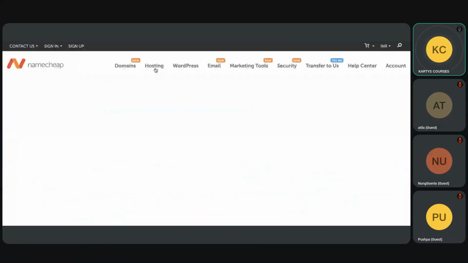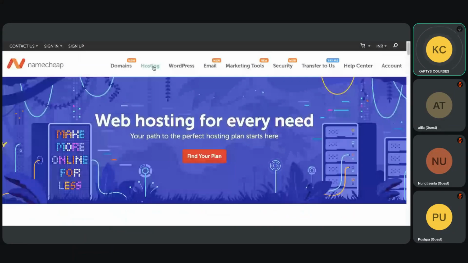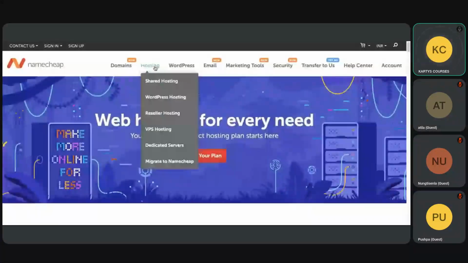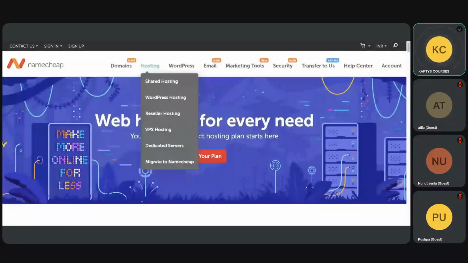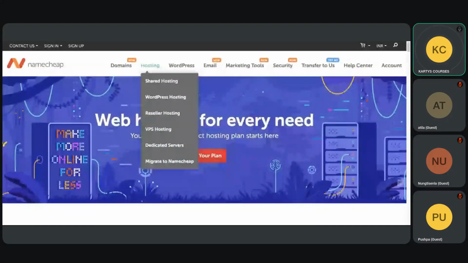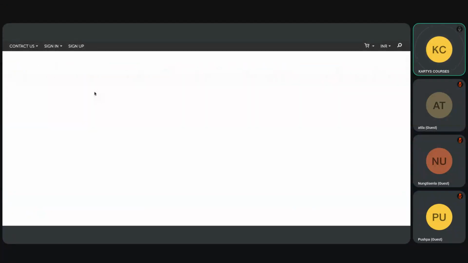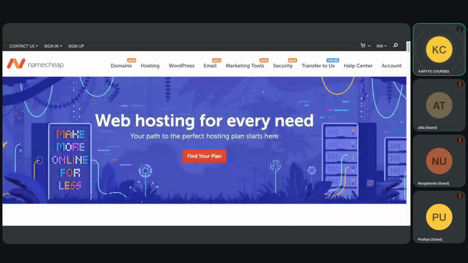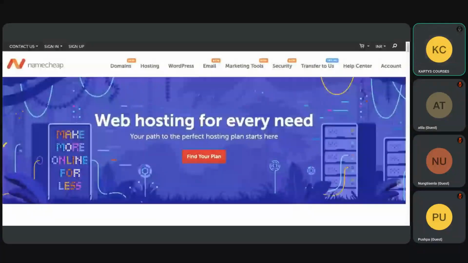I have different types of hosting. Write this down, it is going to be homework: write down the different types of hosting available on Namecheap. We'll be using Namecheap because I use Namecheap and I find it very easy as compared to GoDaddy, Wix or any other provider.